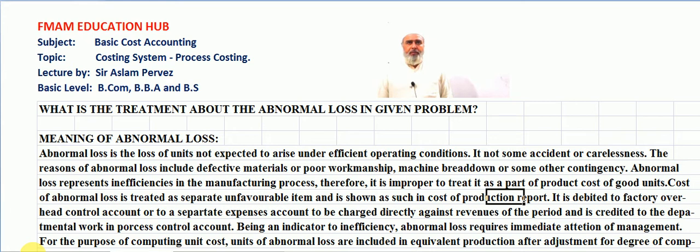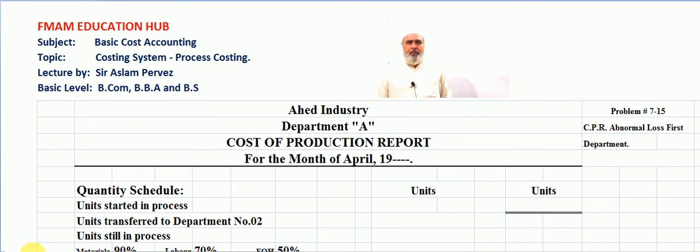Let's move to our main slide. This is the main slide about this problem. The main heading is Ahad Industry Department A, cost of production report for the month of April. Students, this is the first department.